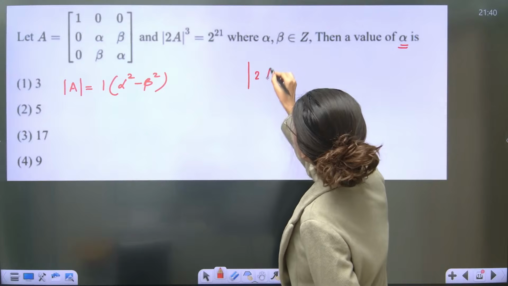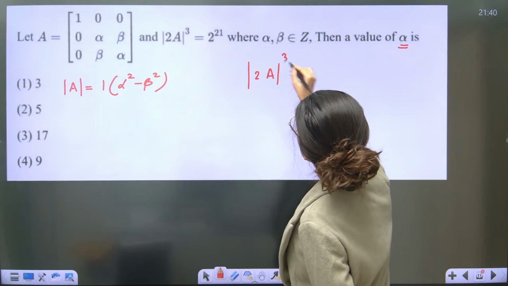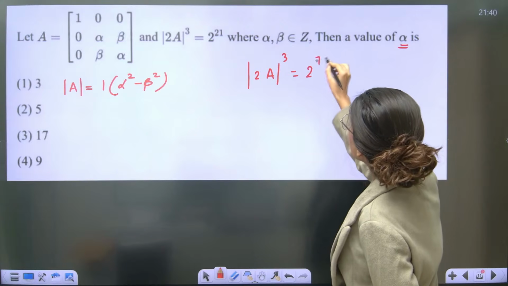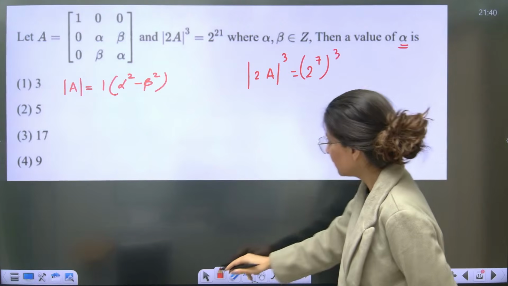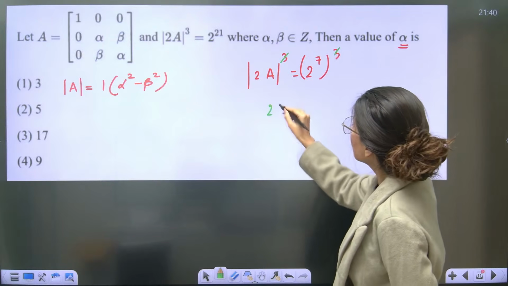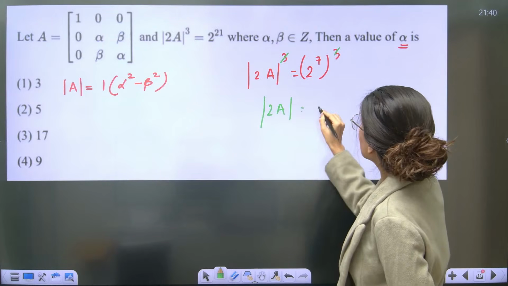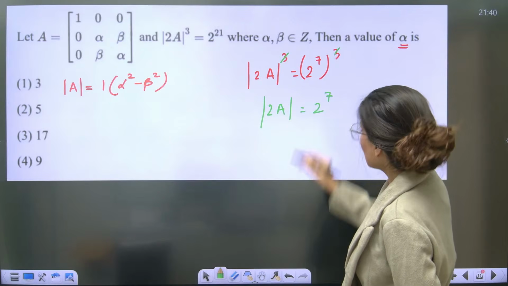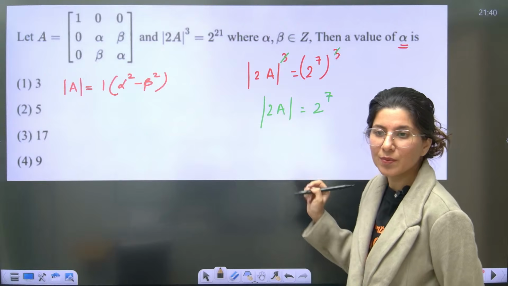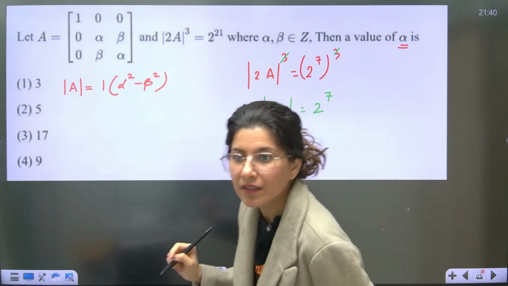Determinant of 2A cube is equal to, can you see, I can actually write 2 power 7 and cube, yes or no? And I can very well cancel cube to cube. So this is determinant 2A is equal to 2 power 7, correct or not? Yes.